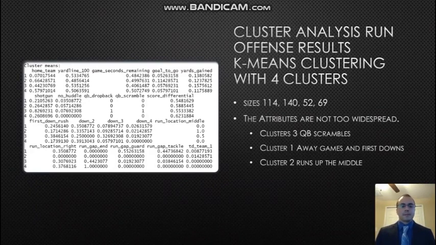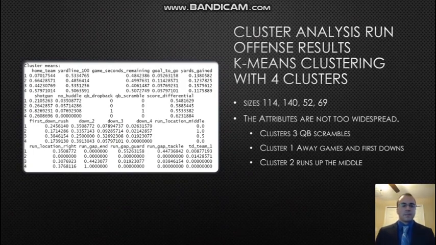If you remember back when you looked at the principal component analysis, we had noticed that there was a relationship between the quarterback scrambling and being in shotgun, and here we can see that relationship in cluster 3. When we look at cluster 3, we can see that a lot of the plays are out of shotgun, and all of those plays are a quarterback drop back or scramble. Another thing that we can see is that when the quarterback does scramble, it looks like it's pretty heavily on third down, especially compared to the other clusters, where there really isn't a lot of running on third down.